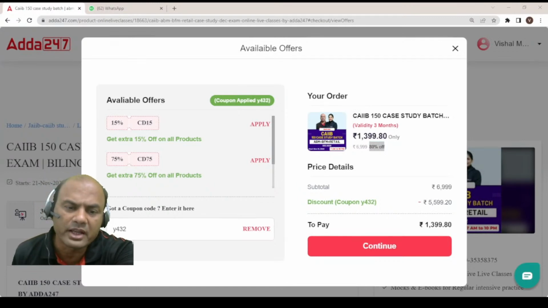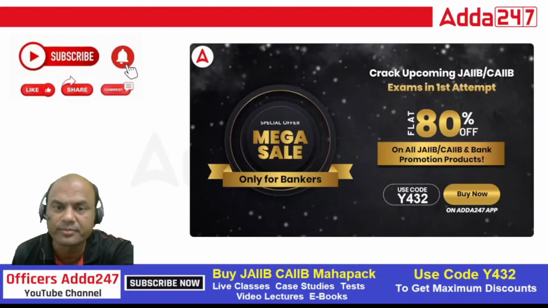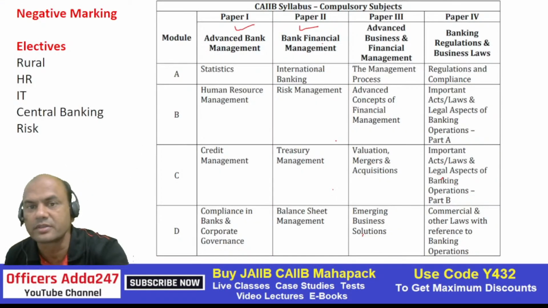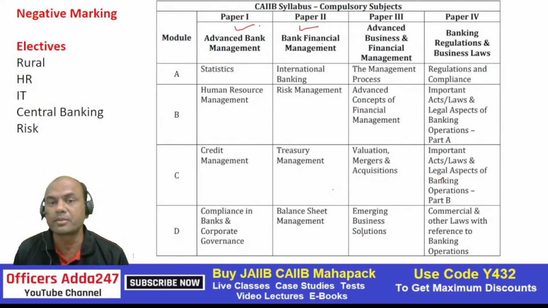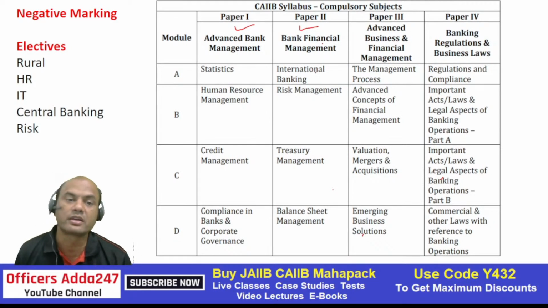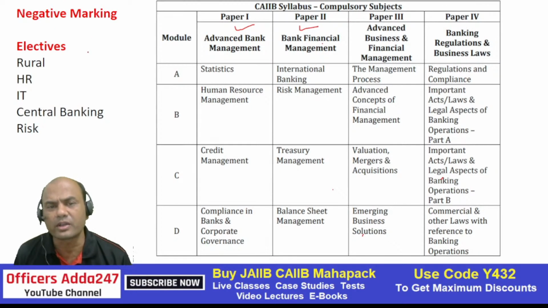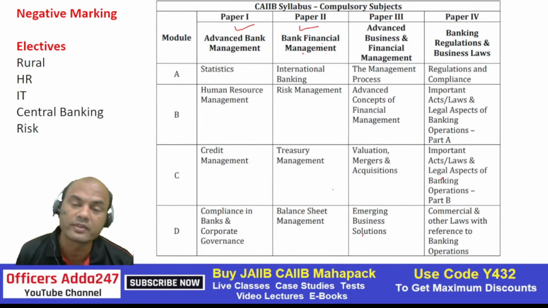I'll tell you why I am telling you this: because of the December 2022 May 2023 exam, which is coming. See the portion. Now we have 2 compulsory papers, ABM, BFM. Then you will have 4 electives, ABFM and BRBL. Pause this video and read all the topics over here. Also electives: rural, HR, IT, central banking. There is no retail elective. Also there is negative marking. So why go for the tougher part when you can definitely solve anything with the simpler ones?